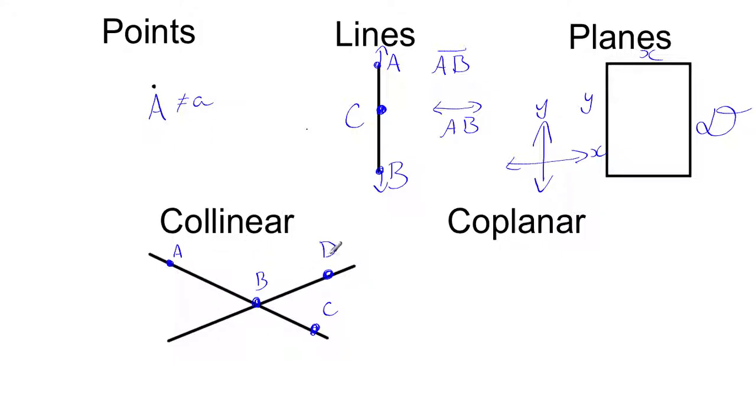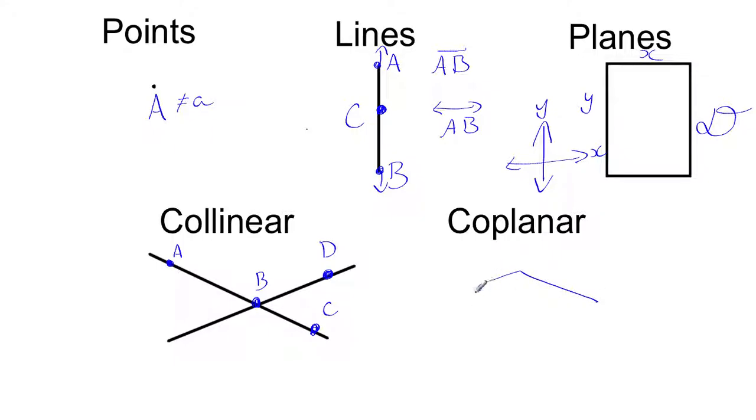Also, B and D are collinear because they are also on the same line. But A and D are not collinear because they are not on the same line. So make sure that you understand that collinear means that they are on the same line. Just as coplanar means that points are on the same plane.